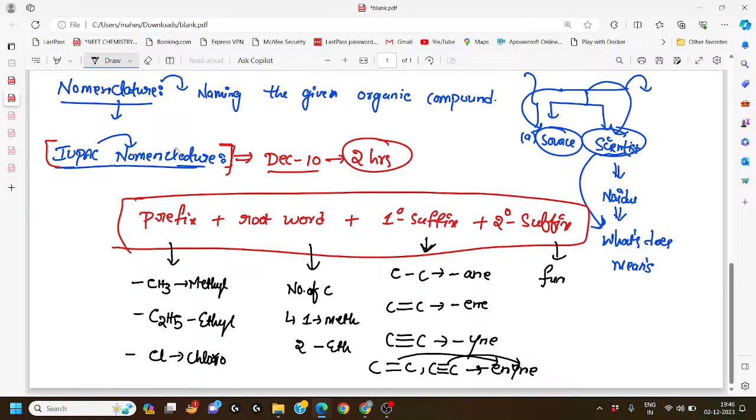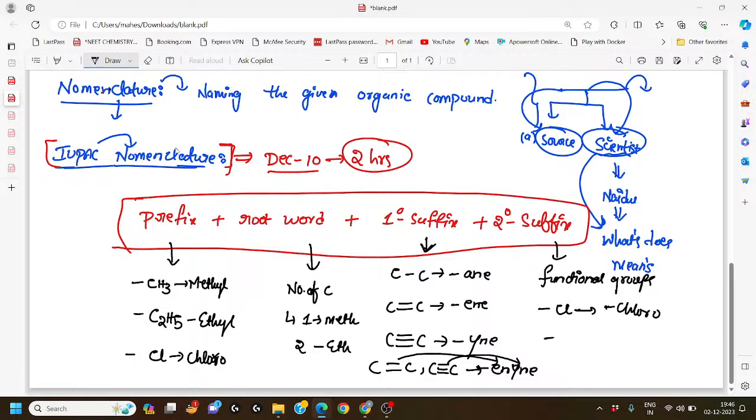Now, what does secondary suffix mean? The secondary suffix means the functional group. It indicates what functional group is present in the given compound. We have so many functional groups, but according to this lesson, we have the functional groups haloalkanes and haloarenes, where the substituent is Cl. So the secondary suffix is chloro, so its name is chloro.